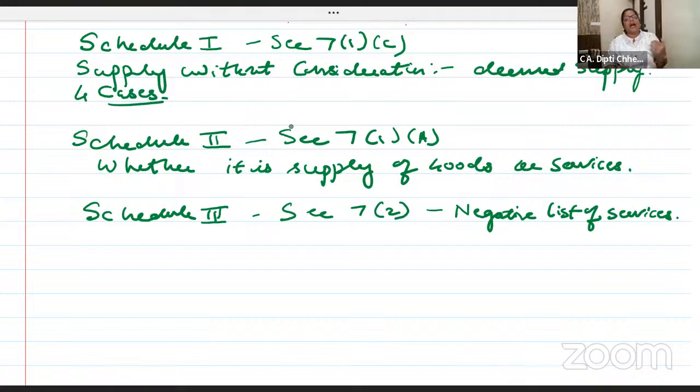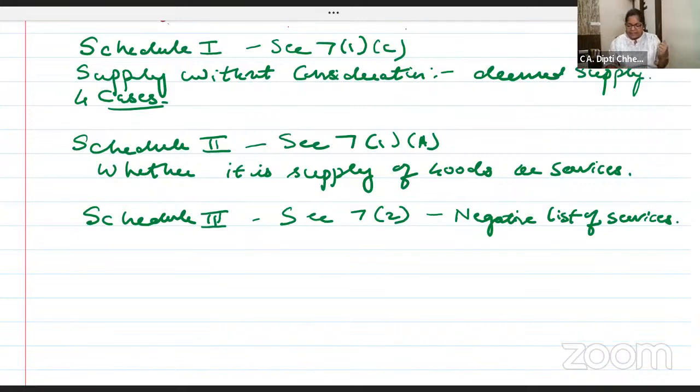Certain services are actually taxable, but they are covered under Schedule 3. For example, mortuary related services, crematorium related services, services provided by MPs, MLAs. These are the services on which GST is not charged. It's a very small list. Okay. For example, actionable claims. So there is GST on lottery, gambling, betting. Nowadays, that PUBG game online. Yes, GST is there. Other than that, it's an exempt list.